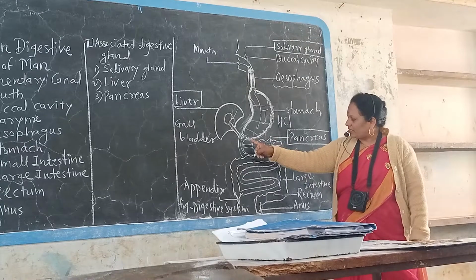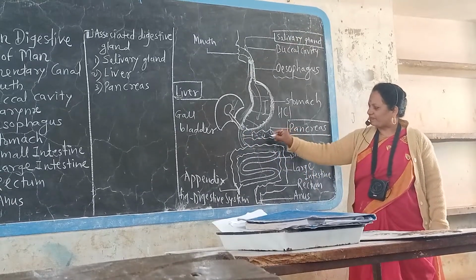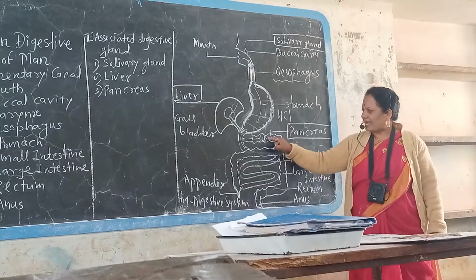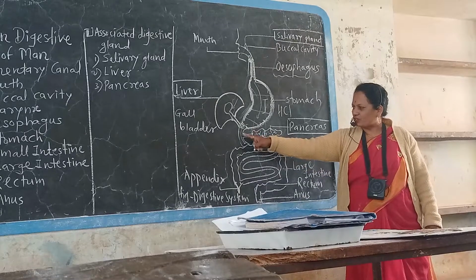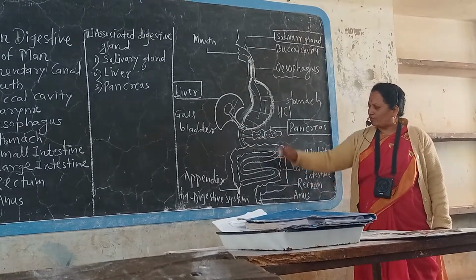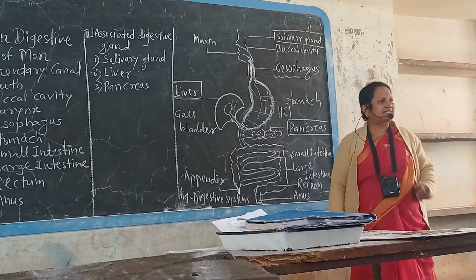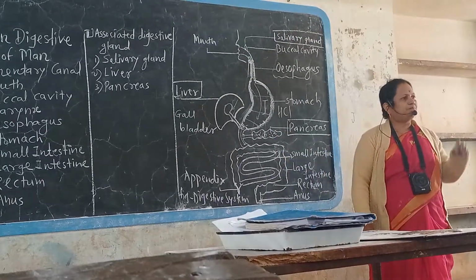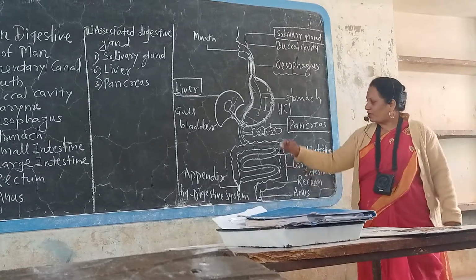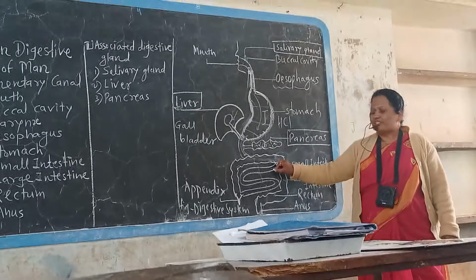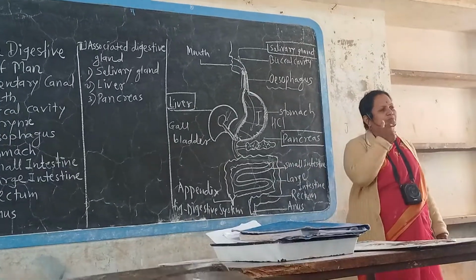After the liver there is another gland which plays an important role in the digestion of food, that is the pancreas. The pancreas consists of alpha cells, beta cells, islets of Langerhans. What is the function of the pancreas? Secretion of pancreatic juice which helps in the digestion of food, proteins, carbohydrates, like that. The beta cells of the pancreas also secrete the hormone insulin, which is necessary for maintaining blood sugar level. That means insulin is the most important hormone which controls blood sugar level.